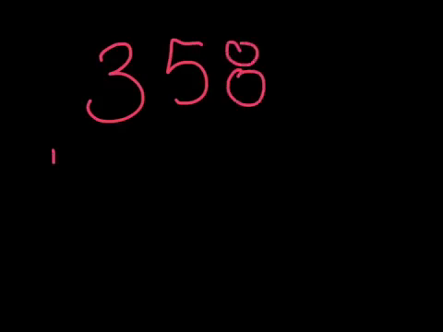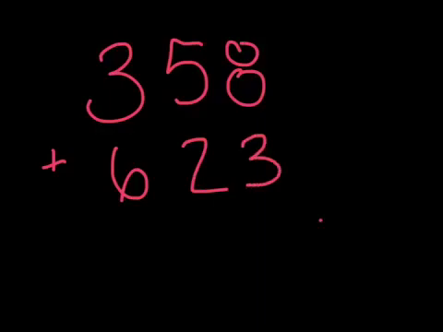All right, here we go. If I have 358 plus 623. Okay, go ahead and add that together, and let's see what we get. So if I have 8 plus 3, I'd have 8, 9, 10, 11.